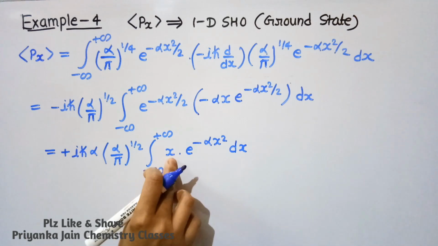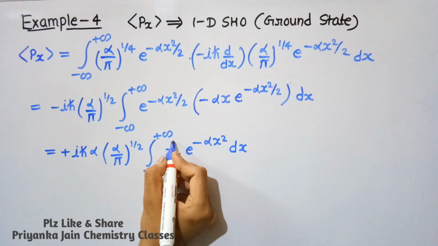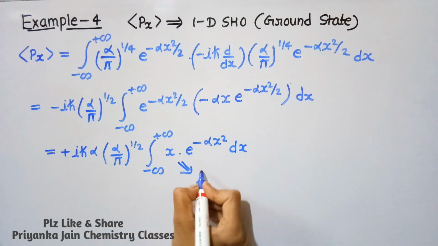Again you can see here, this is the x term, it means x to power 1, so this is again an odd function.